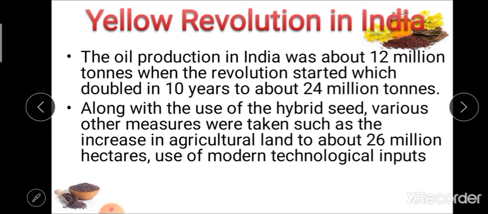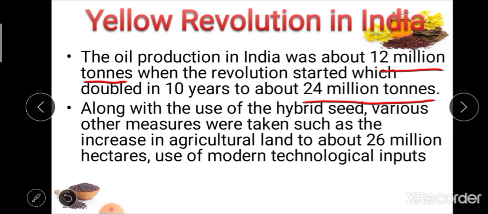The oil production in India was about 12 million tons when the revolution started. That means during 1986, India's total oil production was near about 12 million tons, which was doubled in 10 years to about 24 million tons.